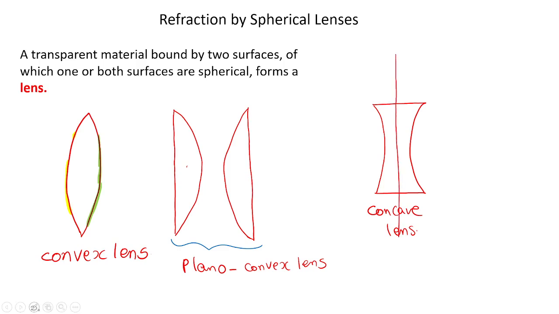And you can divide it into two pieces. They are also concave lenses, but they are said to be plano-concave lens. Plano. One plano-concave lens is this, another plano-concave lens is this one. It is said to be plano because one surface is plane and the other one is concave. Plano-concave lens.